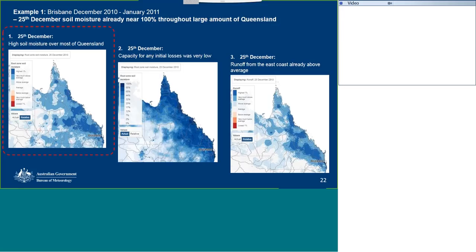So we see the highest 1% soil moisture over large parts of eastern Queensland and very much above average across most of Queensland. Note that in this visualisation here, we're looking at relative soil moisture, and you can see in the legend there that dark blue represents the highest 1% compared to historical data. White is average and dark red is the lowest 1%, as indicated in that legend in the top left there. As we can see, the initial conditions show generally high soil moisture over most of Queensland.